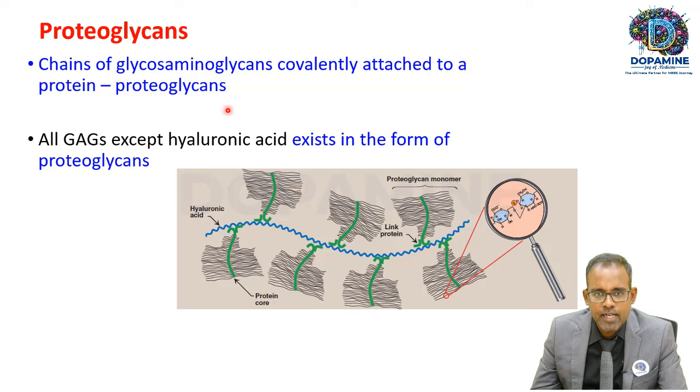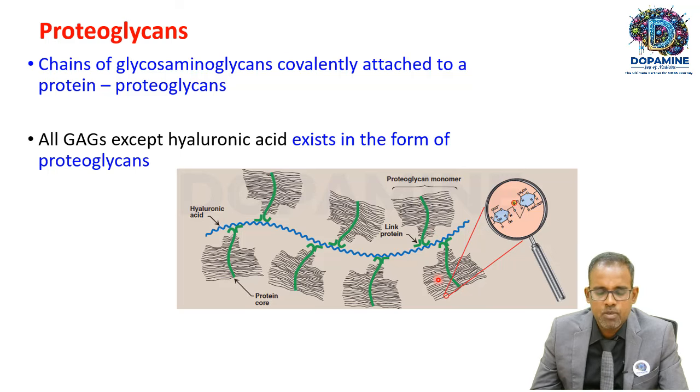So glycosaminoglycans attached to a protein are called proteoglycans. All glycosaminoglycans except hyaluronic acid exist in the form of proteoglycans, because hyaluronic acid acts as a link for two proteoglycan monomers.